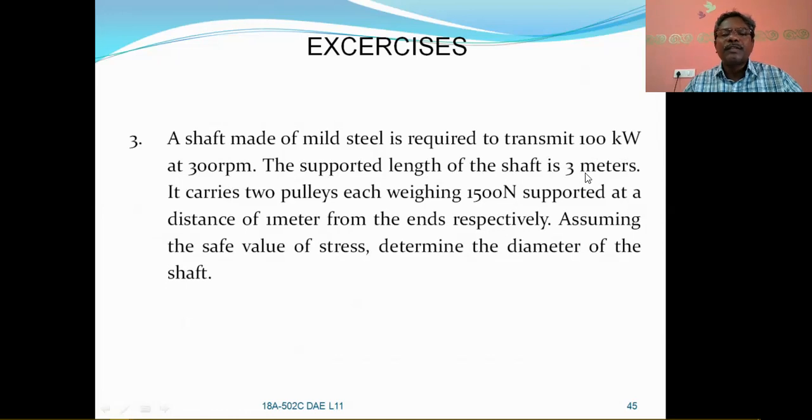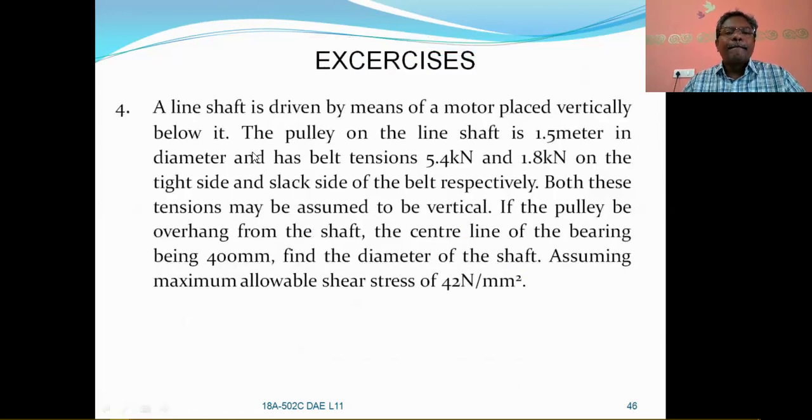Then a shaft made of mild steel is required to transmit 100 kilowatts at this much RPM. With this, you can calculate the torque value. The supported length of the shaft is 3 meters, and it carries two pulleys each weighing 15 and 100, supported at a distance of 1 meter from each end. This is similar to the previous solved problem. Assuming safe values of stresses, determine the diameter. And a line shaft is driven by a motor placed vertically below it. The pulley on the line shaft is 1.5 meters in diameter, and the belt tensions are also given. It is also similar to the previous solved problem.